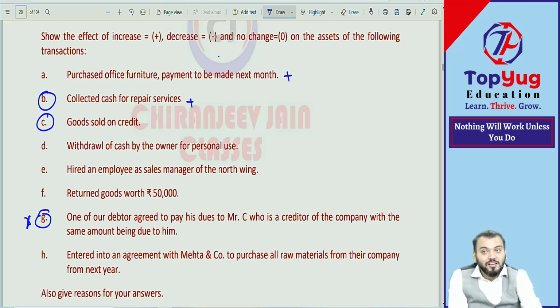झगड़ा नहीं करना है. There is no need to fight. What will happen? You will fight. बताओ. Now just try to listen. You have a goods sold on credit.